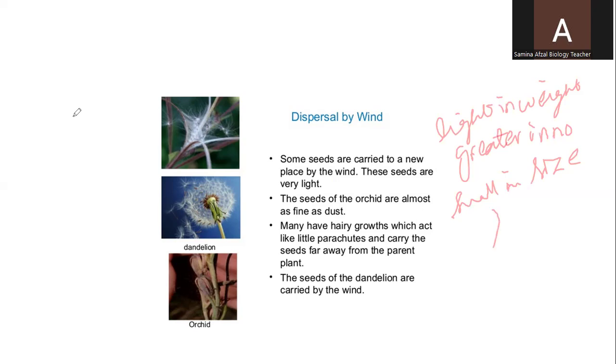During their journey, most of the seeds are wasted. So they should be light in weight, greater in number, and small in size. In this way, they will float with the air or the wind.